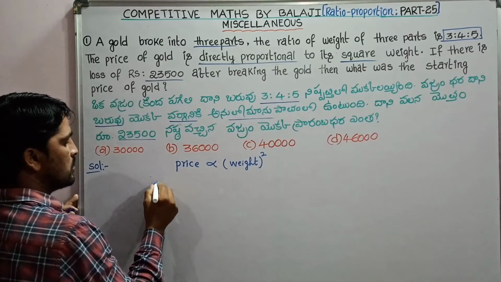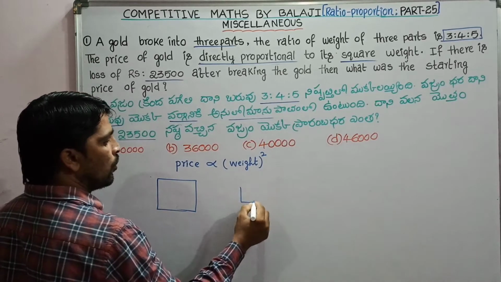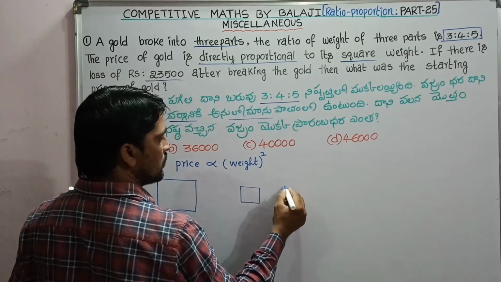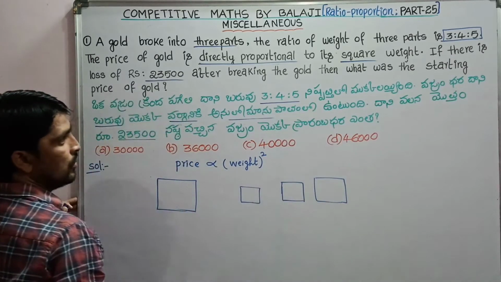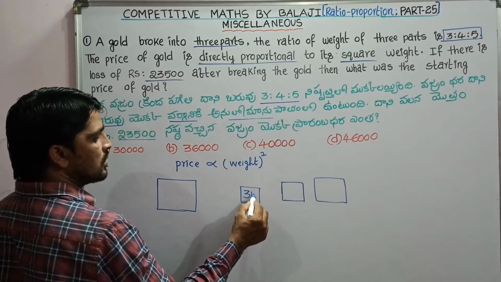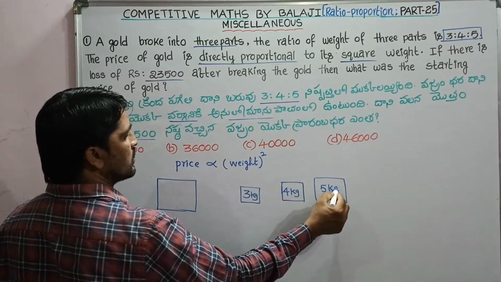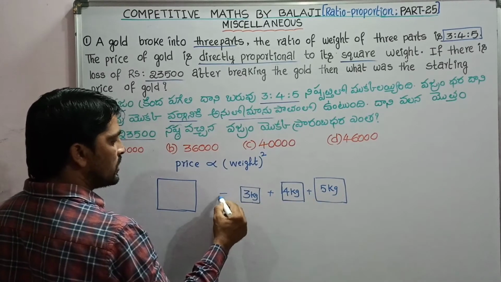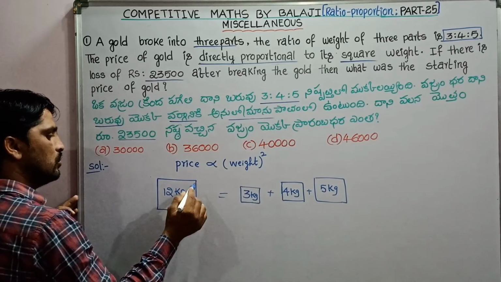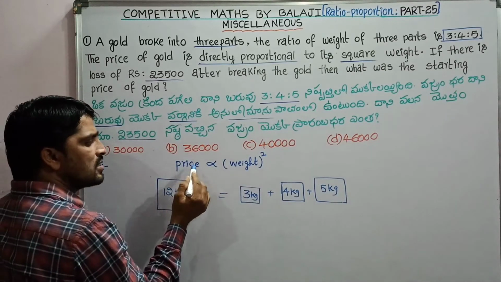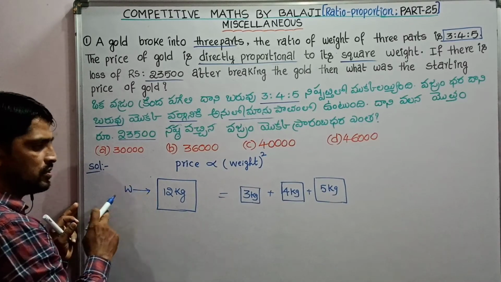So let us suppose this is the original and the broken parts are in the ratio 3:4:5. So let us suppose the broken parts are 3 kgs, 4 kgs, 5 kgs. Then the total is 5 plus 4, 9 plus 3, 12 kgs. Actually it is 12 kgs. And price is directly proportional to weight square. This is weight.